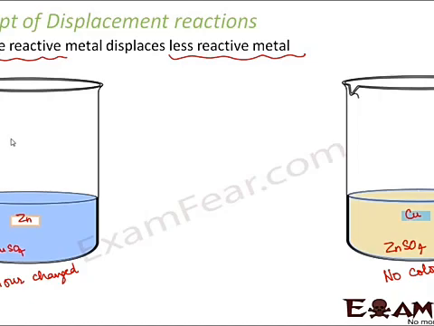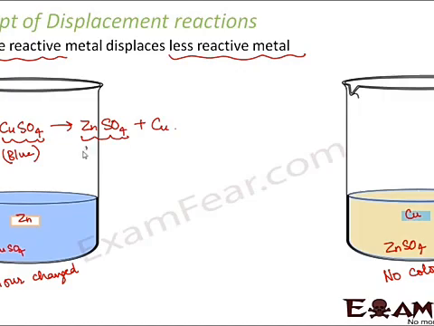Correct? So that means what is happening in this beaker? In this beaker a reaction is taking place. That is why there is a change in color. So what reaction is taking place? Let us try to see. Here the reaction that was taking place was zinc combining with copper sulfate to form zinc sulfate plus copper. Now the color of copper sulfate was blue. That is why earlier the solution was blue in color. But the color of zinc sulfate is actually colorless. So due to the formation of zinc sulfate, gradually the blue color of the solution starts to fade.